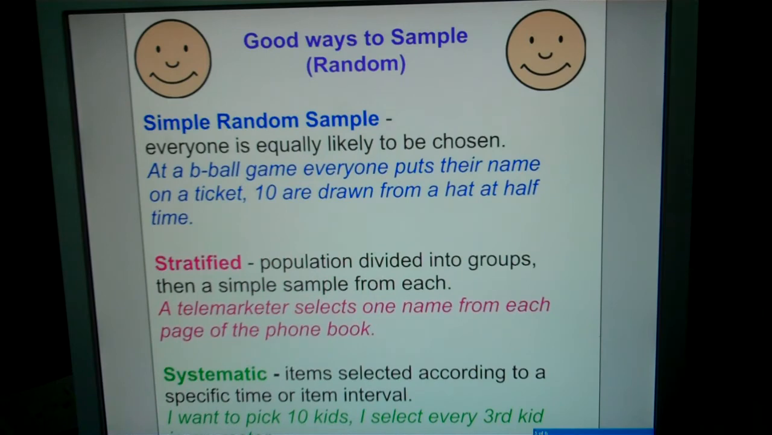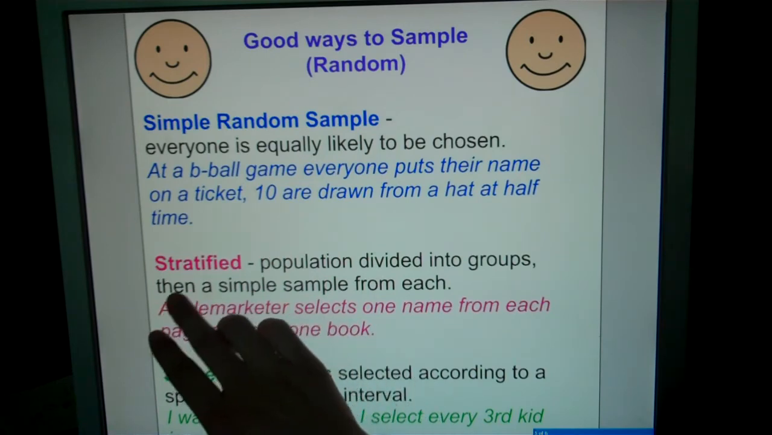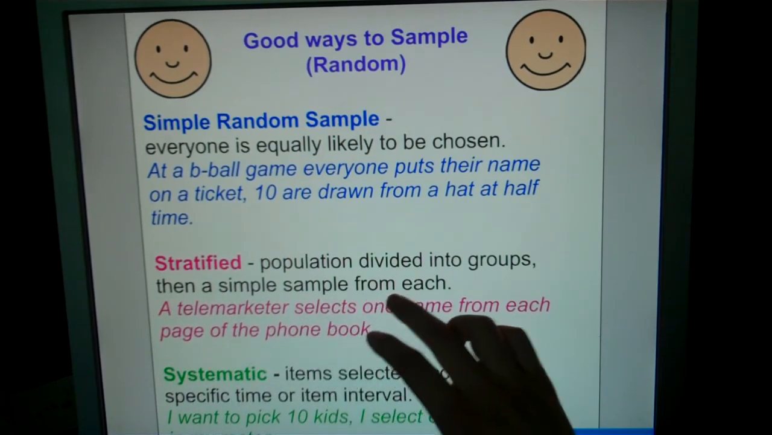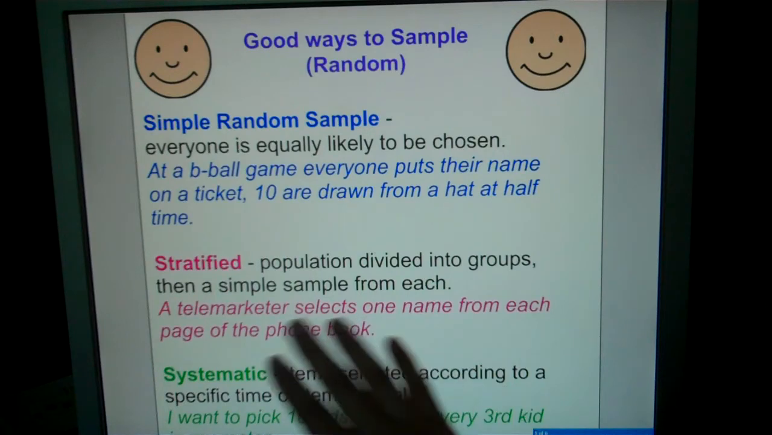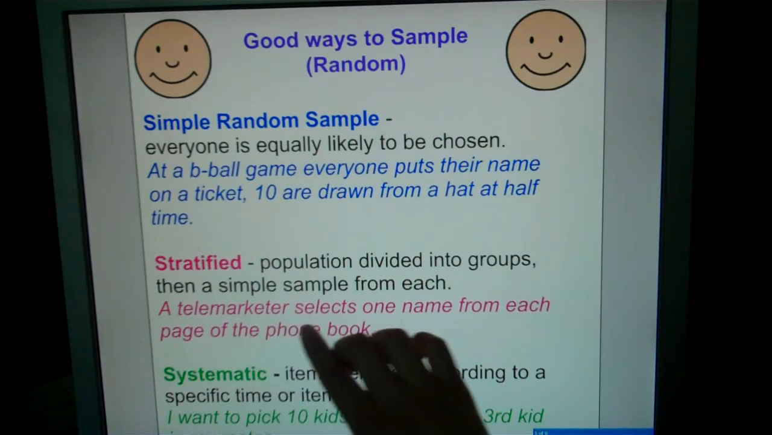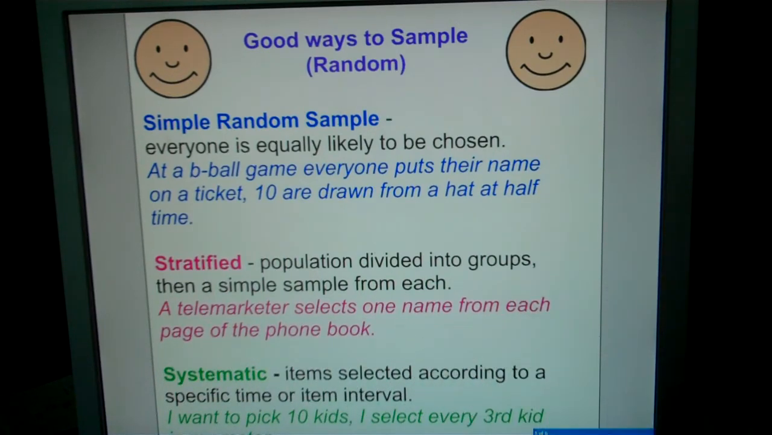Population divided into groups. Okay? Then a simple sample is taken from each. So stratified, obviously you have some sort of strategy going on there. So an example of that would be a telemarketer selects one name from each page of the phone book. Okay? So they are going by strategy. They're going by pages in a book. And they're just selecting one name from each page. Okay? That would be stratified.